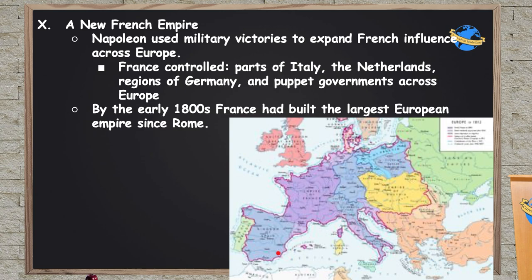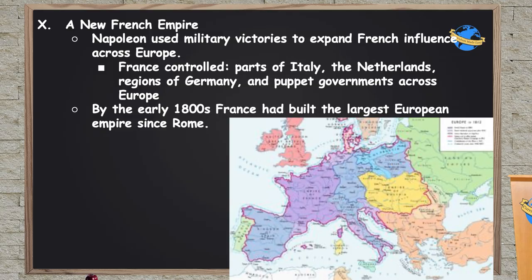You can see here this purplish outline border is all the territories that are either directly controlled by Napoleon or indirectly controlled by Napoleon. Because of his military victories, he's not only got control of France itself, but he's got control over parts of the Italian peninsula over here. He's got control of the Netherlands up here, some parts of Germany under his direct control. At the same time, he's got puppet governments over here in the Confederation of the Rhine, over here in Spain, over here in this region.